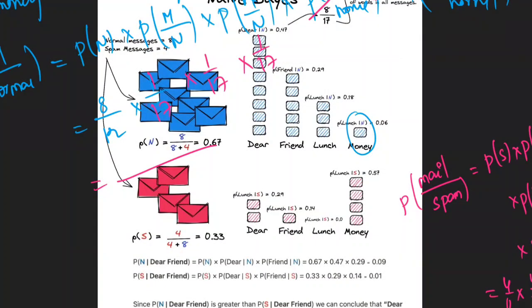That's it. For each word, what is the probability in spam? For that word, what is the probability in the normal? That's it. Whether the word is MON, MONE, or MONEY, it is the same. It is just focusing on if you have only MO: how many times the MO word was there in the normal, and how many times MO was there in the spam. It will focus only on the word. That's it. Is that clear, guys?